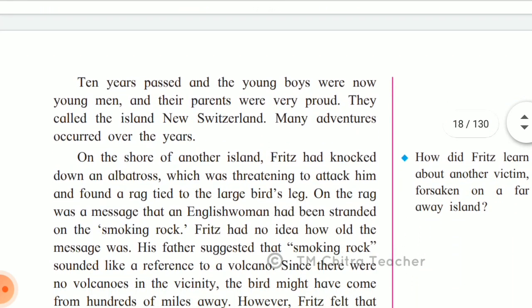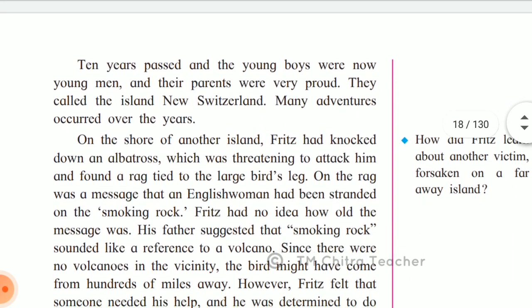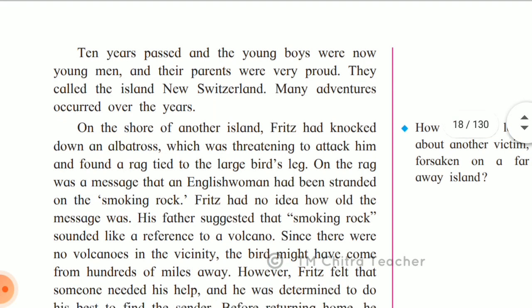10 years passed, and the young boys were now young men, and their parents were very proud. They called the island New Switzerland. Many adventures occurred over the years. Many adventures means many exciting things have occurred.